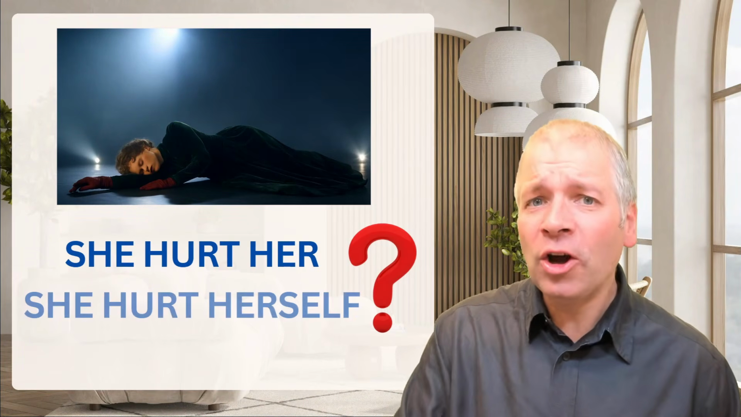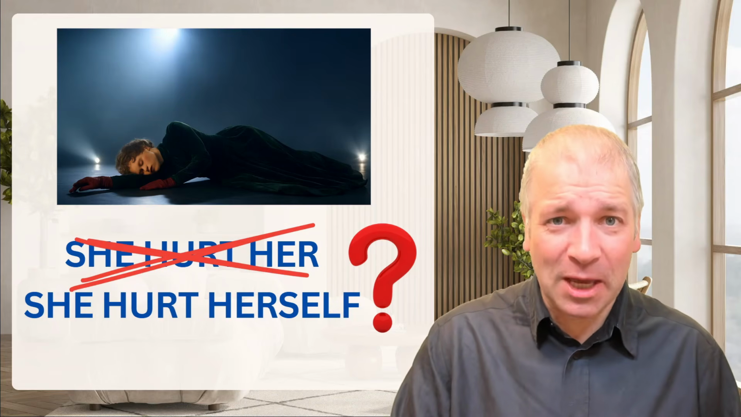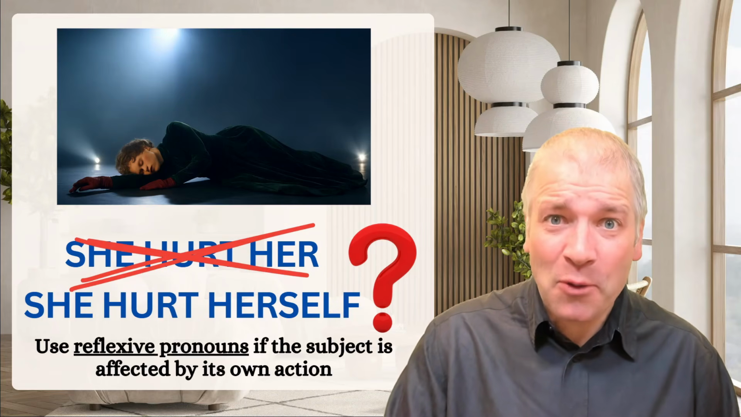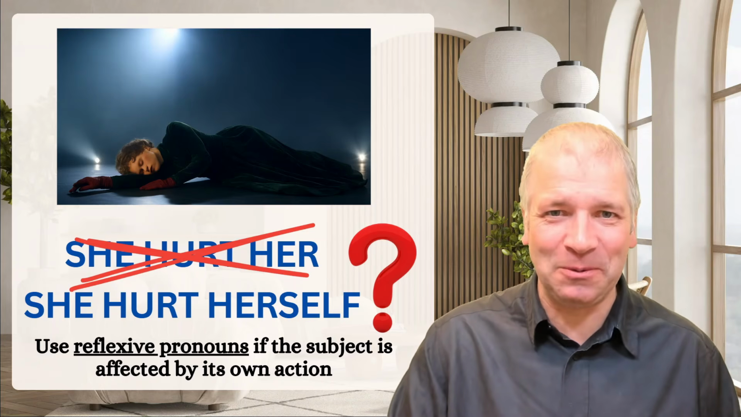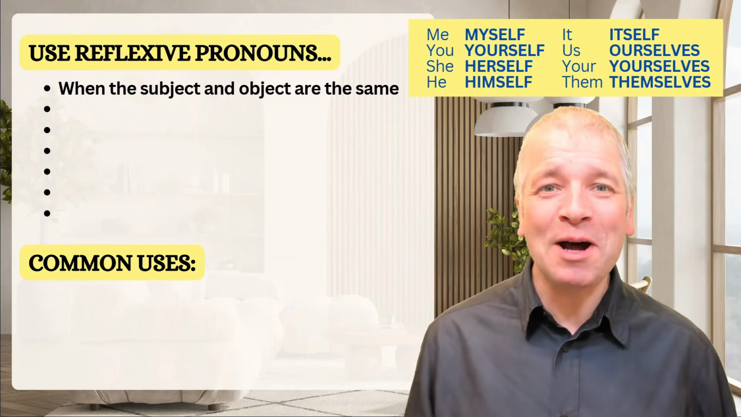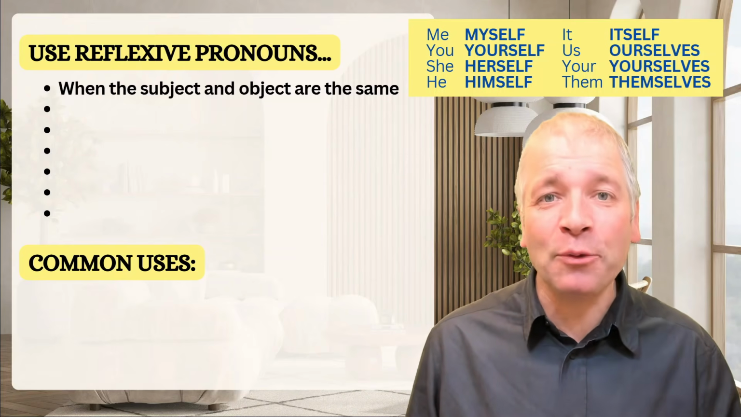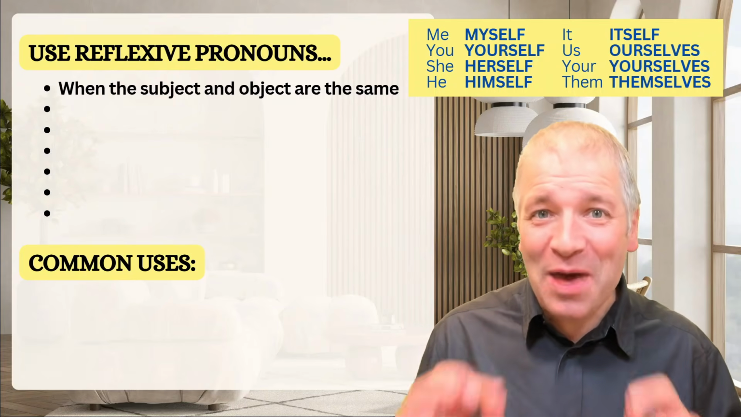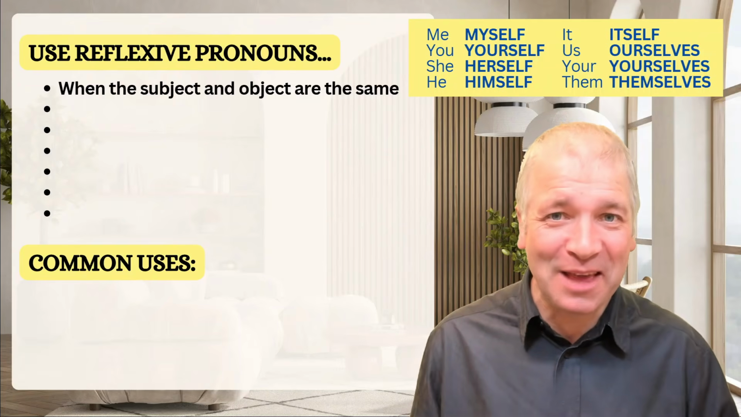Something went wrong with this singer, but no one made it happen to her. So should we say she hurt her or she hurt herself? We'll say she hurt herself because we use reflexive pronouns if the subject is affected by its own action. Reflexive pronouns are words like myself, yourself, herself, himself, itself, ourselves, yourselves, and themselves. And we use them when the subject and the object are the same.